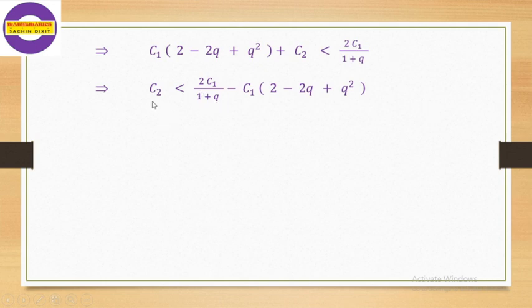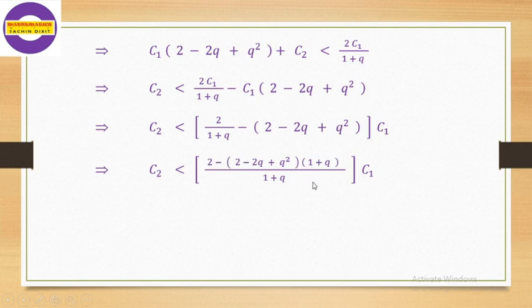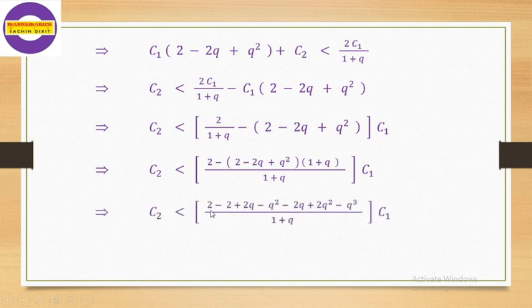So we get C2 is less than 2C1 divided by 1 plus Q minus C1 into 2 minus 2Q plus Q square. Take that C1 common, we get this expression. Then cross multiply this 1 plus Q to this bracket. We get the expression like this. Then multiply this 1 minus Q and multiply this minus sign. We get this total expression, and simplify it. After simplification, we get the expression as Q square minus Q cube divided by 1 plus Q. That is, C2 is less than Q square minus Q cube divided by 1 plus Q into C1. This numerical simplification you can carry out yourself.